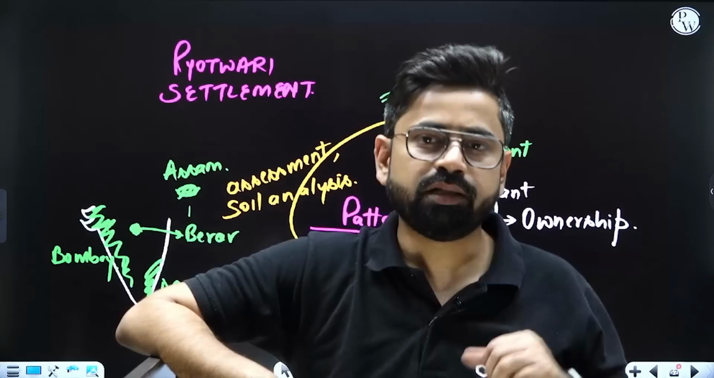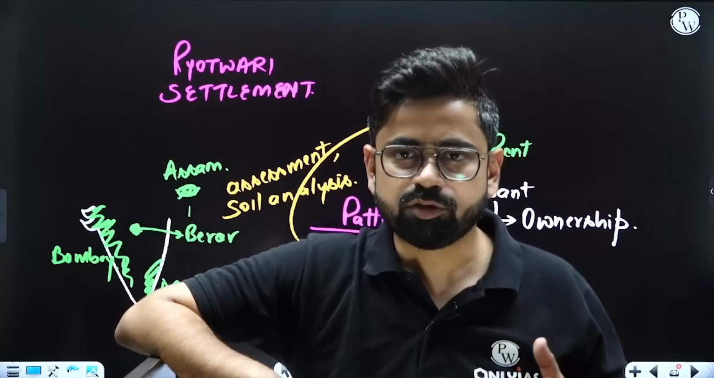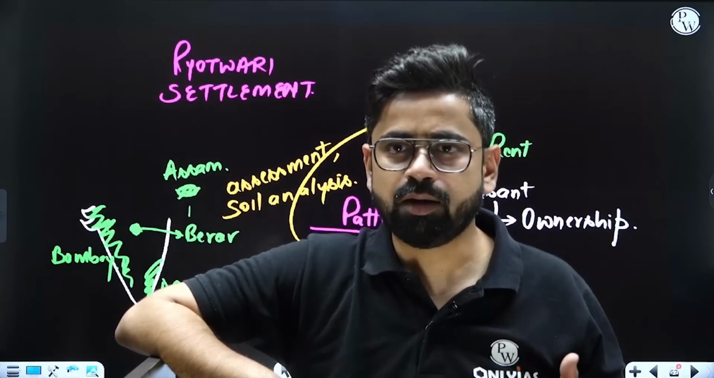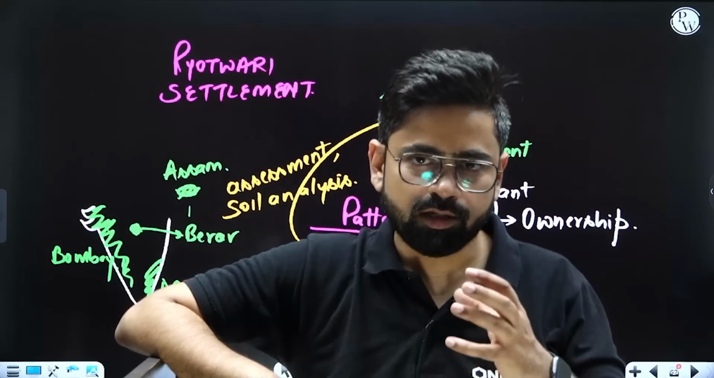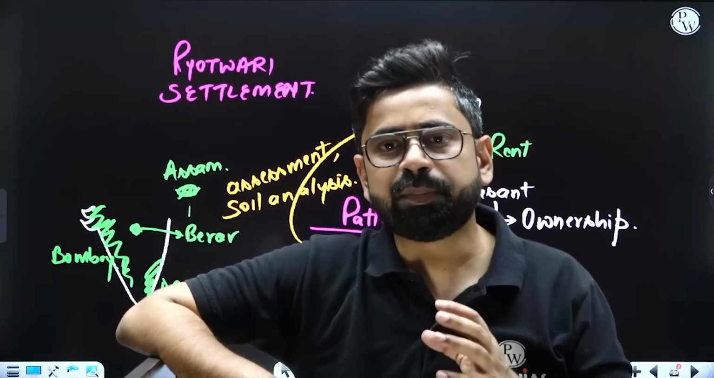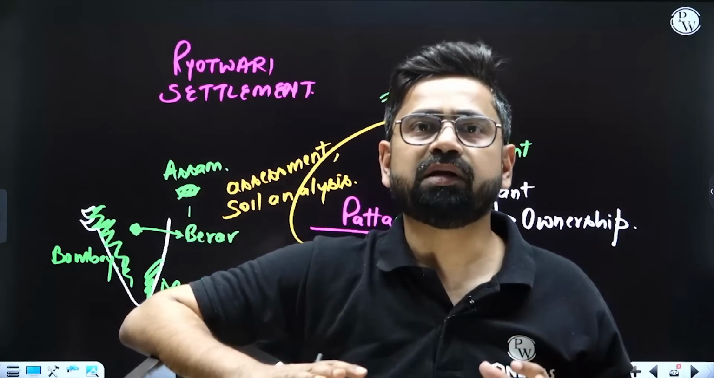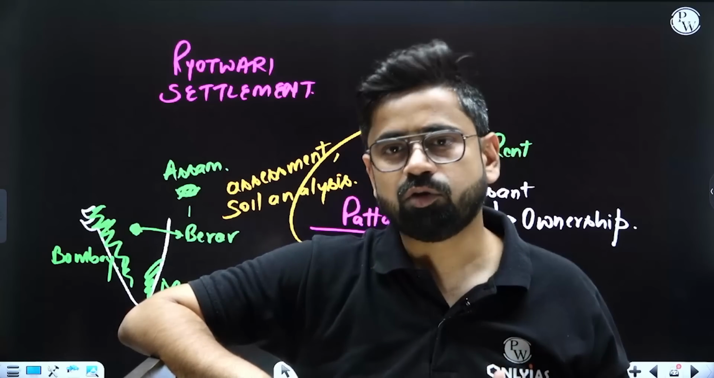Then come the money lenders. Money lenders will exploit the situation. They will see that the peasant is not able to pay it up, and they can exploit the peasant. So they will push the peasant to take the loan, and eventually they will take up the land, right? That is going to happen in the Raiyatwari settlement. It is also not going to help.